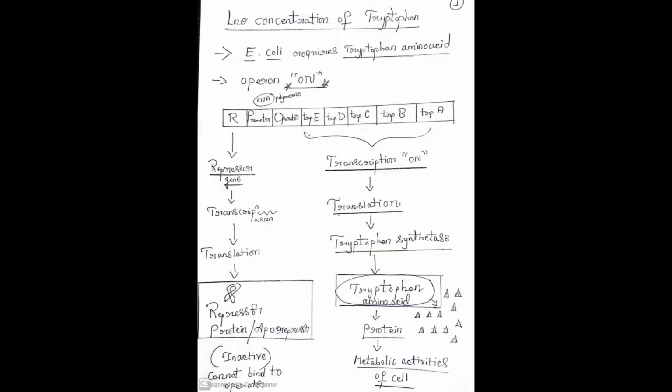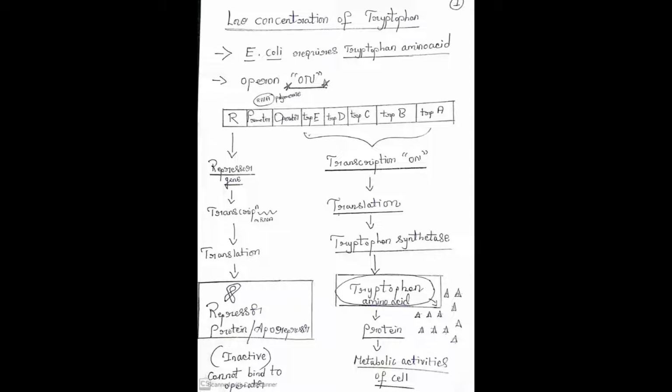In the last video, we learned the tryptophan structure. Now E. coli requires tryptophan. You already know tryptophan is an amino acid. Amino acids are required for the synthesis of protein. Proteins are required for the activities of the E. coli cell. So now just observe the first line. E. coli requires tryptophan amino acid, so the operon system must be on.